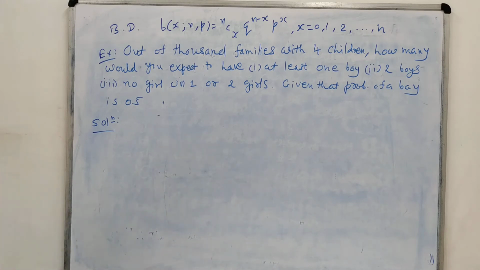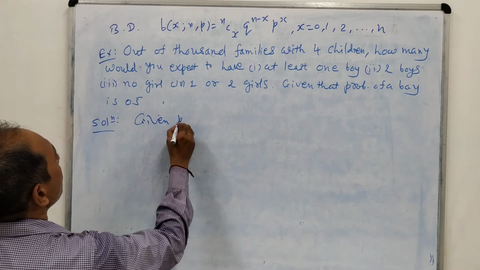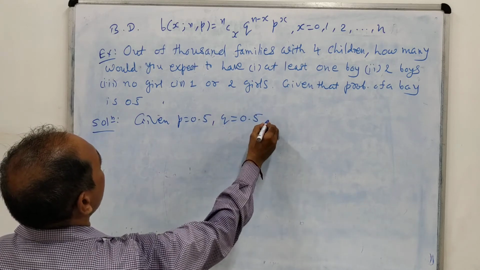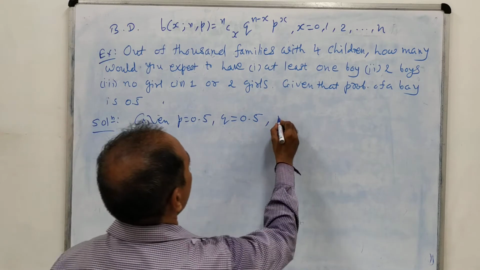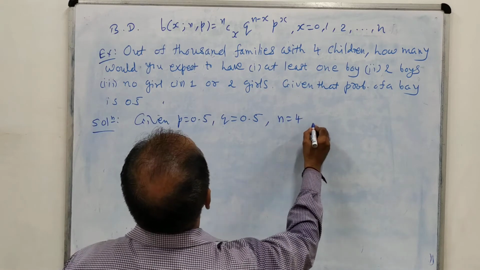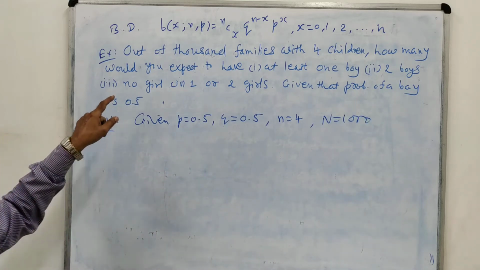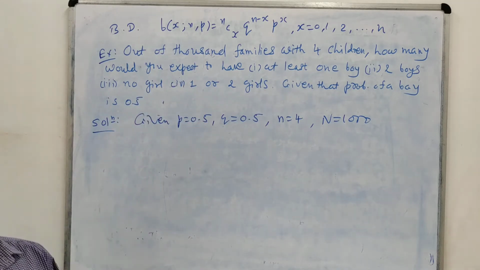Given that the probability of a boy is 0.5, that means we are already given p equal to 0.5. So obviously q equal to 1 minus 0.5 is 0.5. Here a sample of 4 children is there, that is small n equal to 4, and capital N equal to 1,000. What do we want to find out? How many would you expect to have? That means we want to find the number of families.